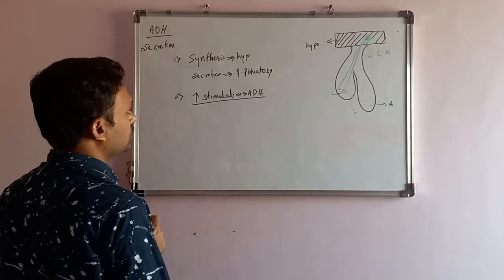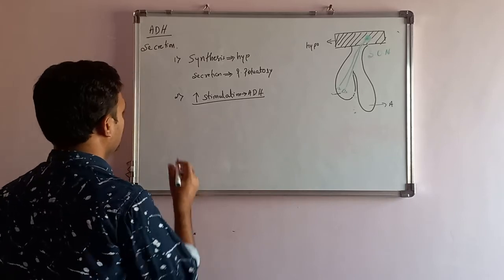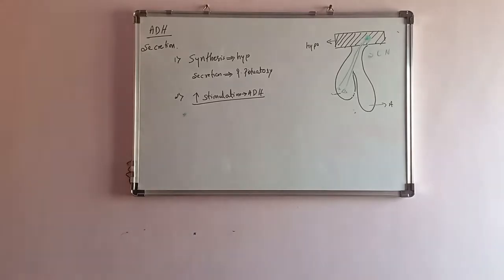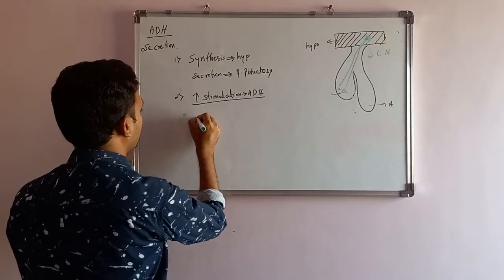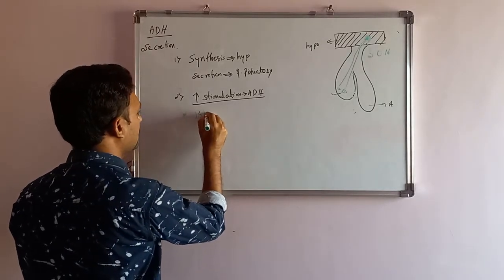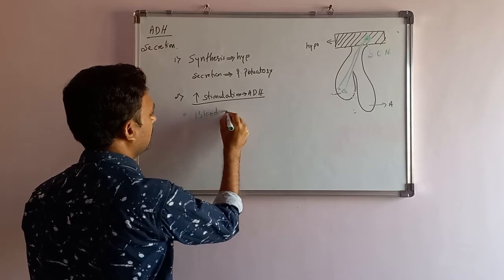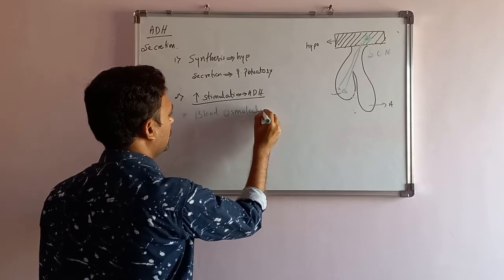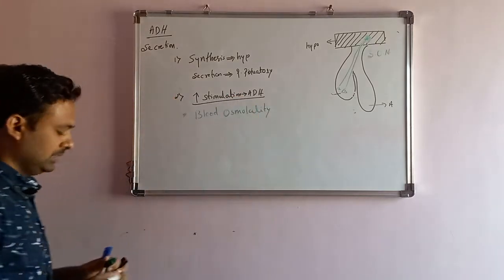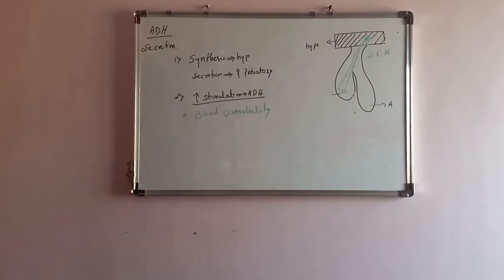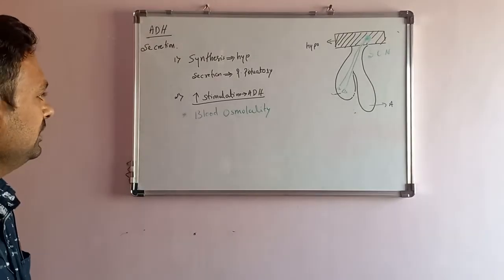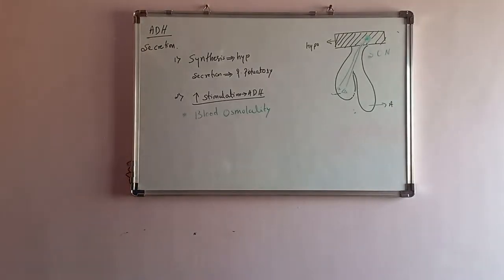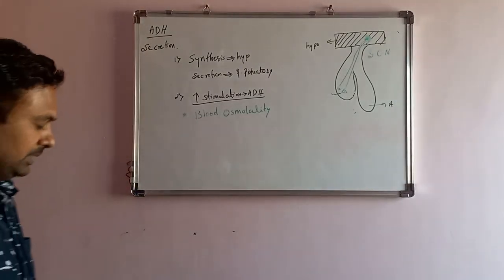The first stimulus, which is very important, is increased blood osmolality. First understand what osmolality is, then we'll go for blood osmolality in detail.